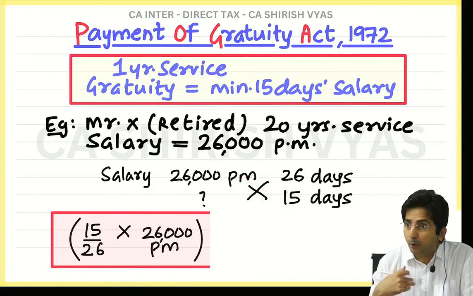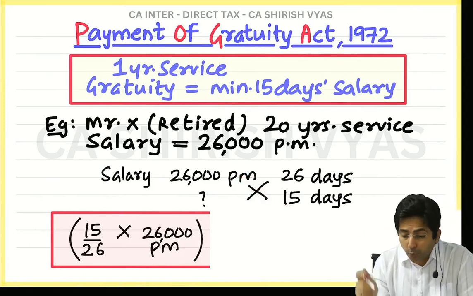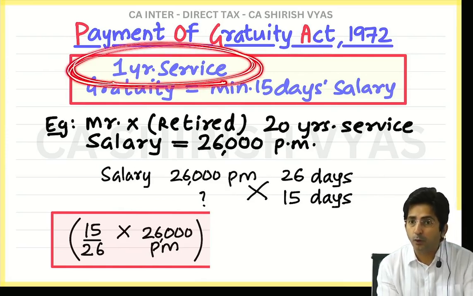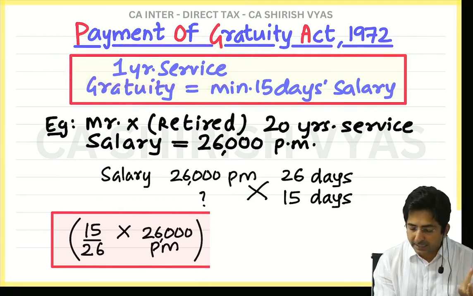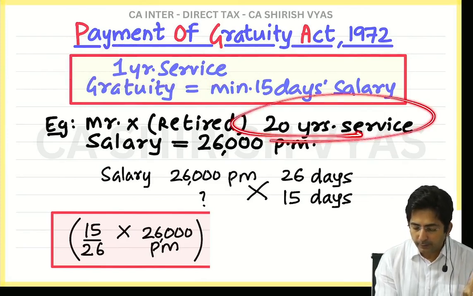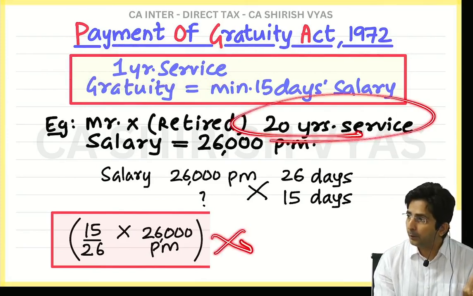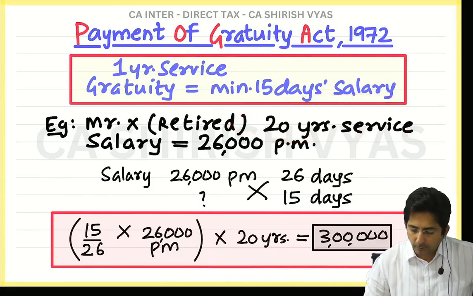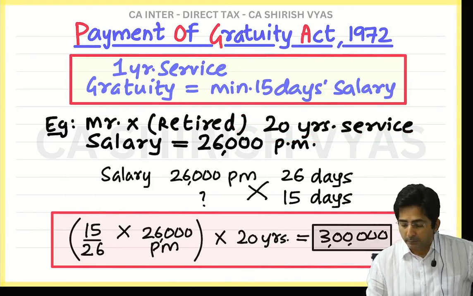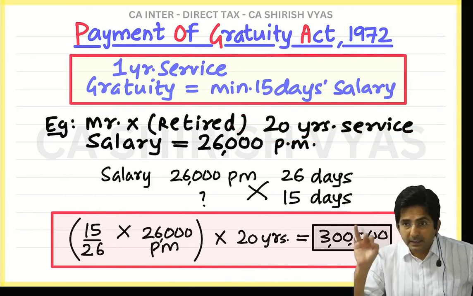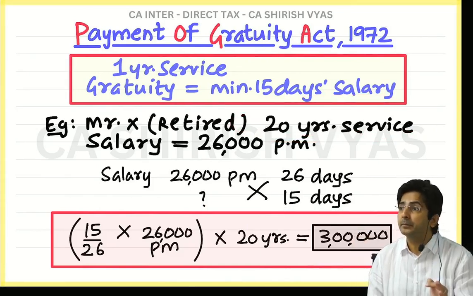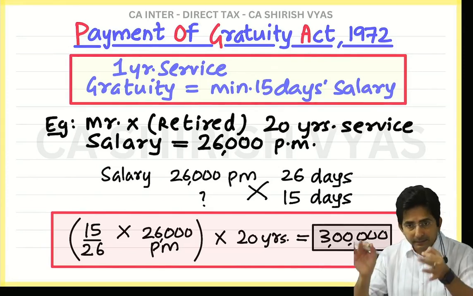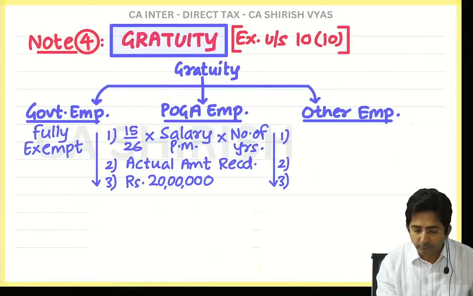So I found 15 days salary, but don't forget 15 days salary is the right for your 1 year service. But this person has worked for 20 years, so this will be multiplied by 20. 20 times you will get. Okay, so multiply. How much do you get? 3 lakhs. So in my example, this employee should get minimum 3 lakhs as per the Payment of Gratuity Act. And this same thing is my first amount.